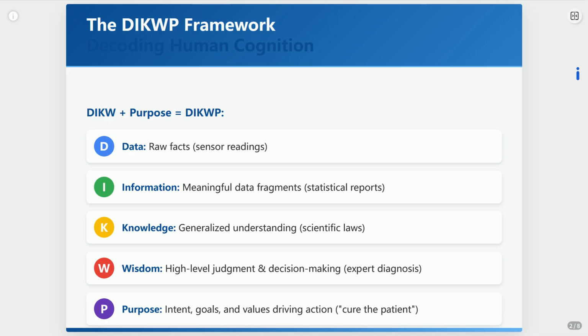DIKWP gives us the full picture, from raw data through meaningful information, structured knowledge, insightful wisdom, all driven by a clear purpose. This isn't just academic jargon. It's the key to understanding how decisions are made and how they can be manipulated. It connects the dots between what we know and why we act.